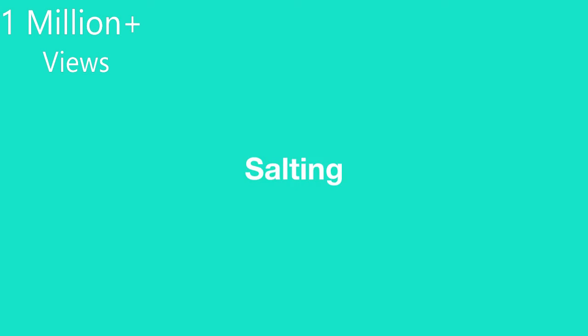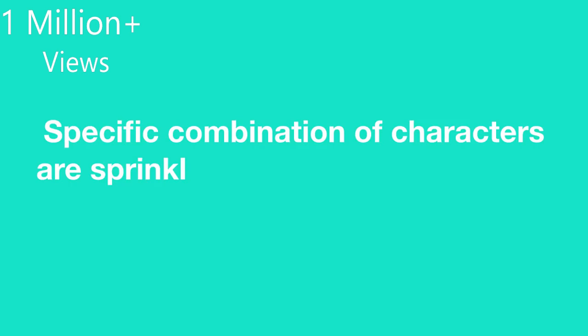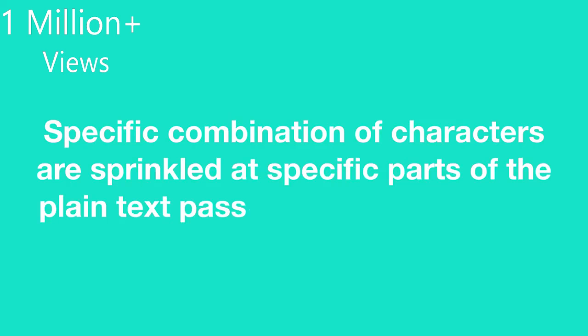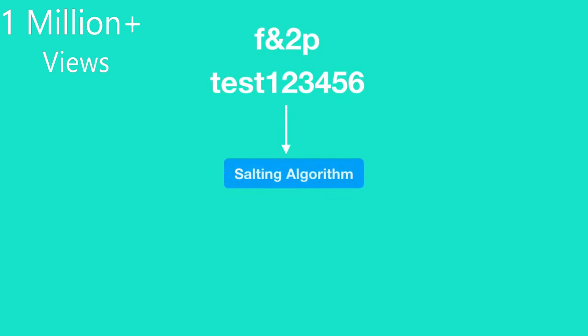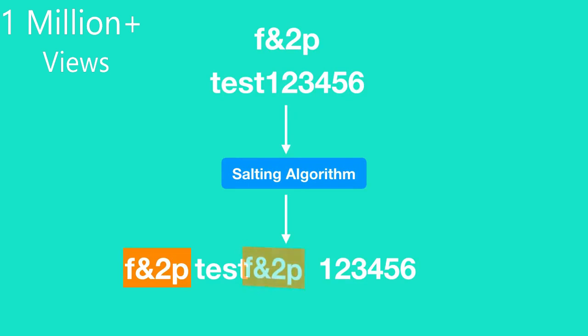A new technique called salting was introduced by security analysts to give hackers a hard time in cracking passwords. In this technique, a specific combination of characters is inserted at specific positions of the plain text password before hashing. Every company has its own salting algorithm and they don't make their salting algorithm public. For example, let's say Facebook's salting algorithm inserts the string f%2p at the beginning, after the third character, and at the end of the plain text